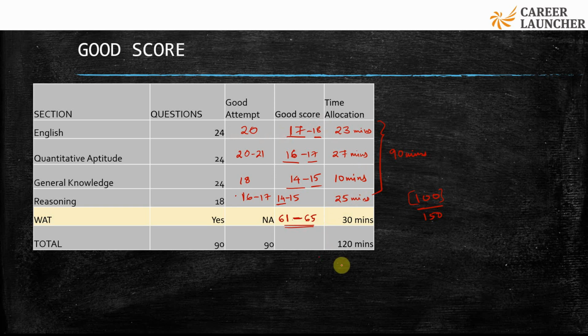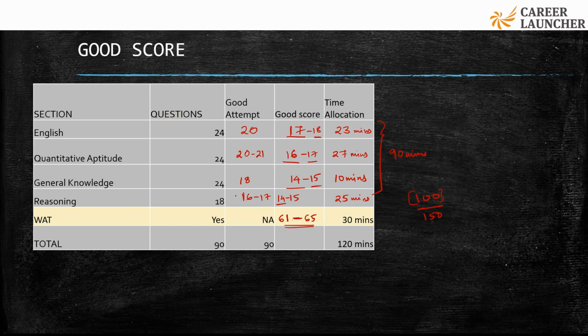I would actually say the cutoff would be somewhere between 56 to 60, but we won't take that risk. We won't target 56 marks or 57 marks. We'll target this much, and I believe 1 or 2 marks even below this range could be sufficient, but we'll psychologically set our target at 61 to 65. If you get anything above 65, that's just awesome, that's amazing, okay.